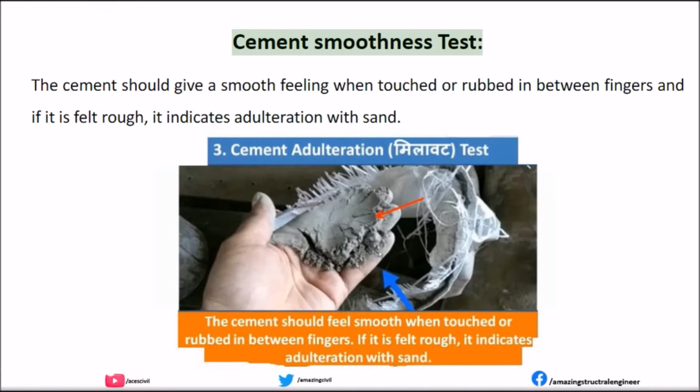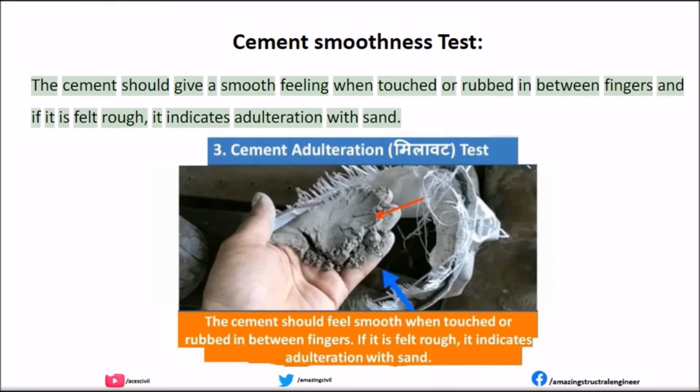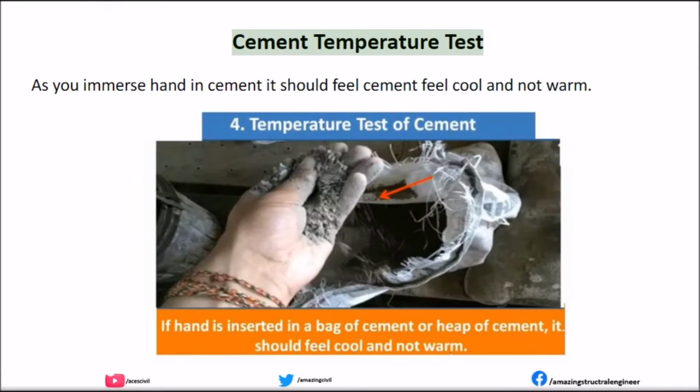Cement smoothness test. The cement should give a smooth feeling when touched or rubbed between fingers, and if it feels rough, it indicates adulteration with sand. Cement temperature test. As you immerse your hand in cement, it should feel cool and not warm.